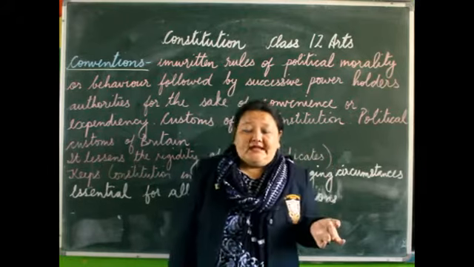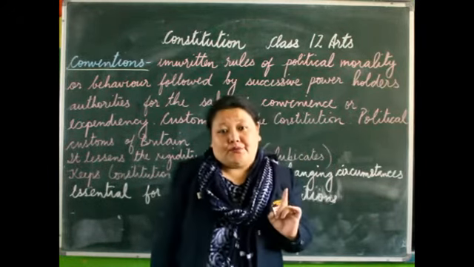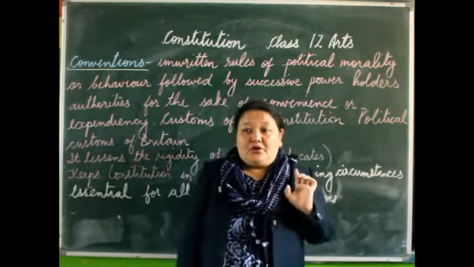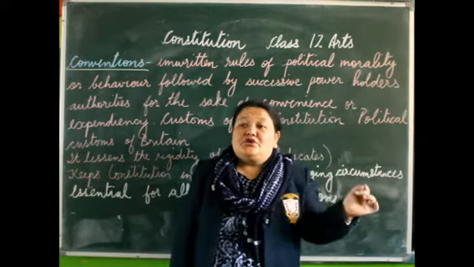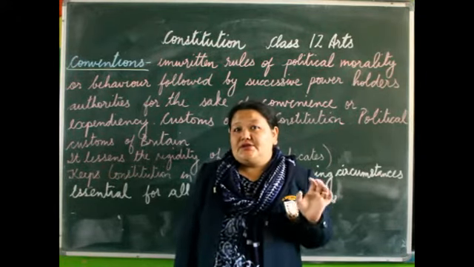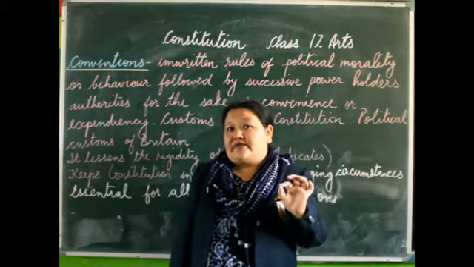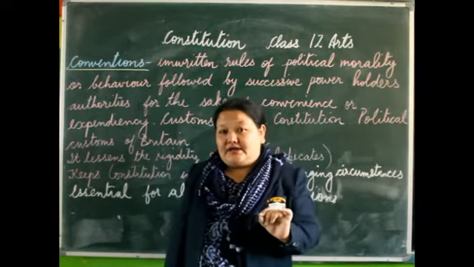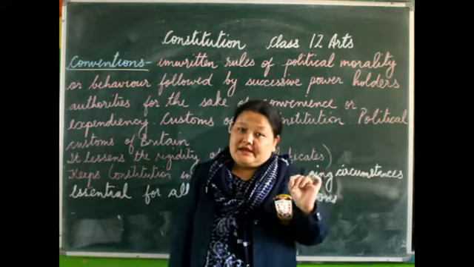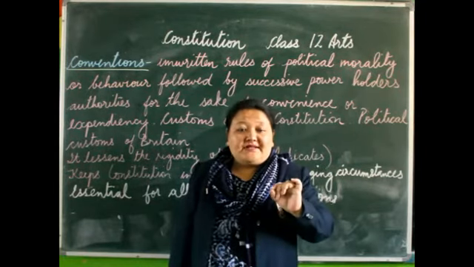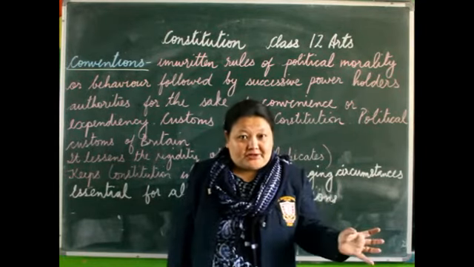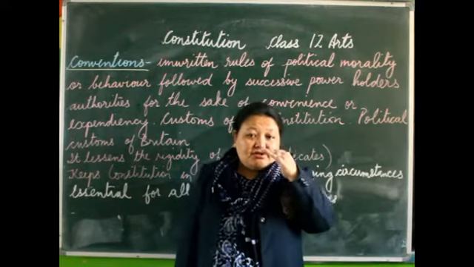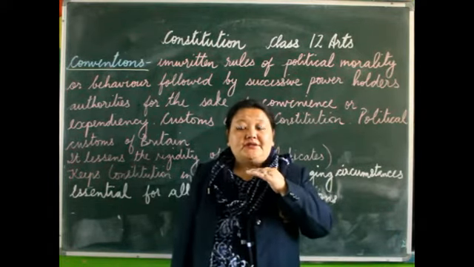Now the next point is judicial review. Judicial review, as you all know, means the Supreme Court has the right to declare those rules and regulations null and void if they are not made according to the provisions mentioned in the Constitution. That means the Constitution is given a very important position.